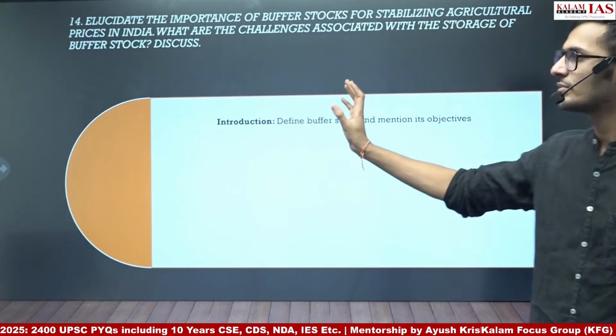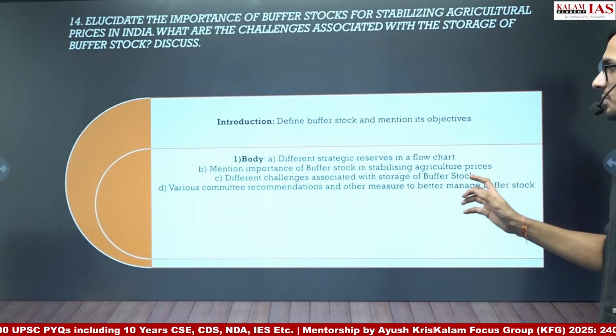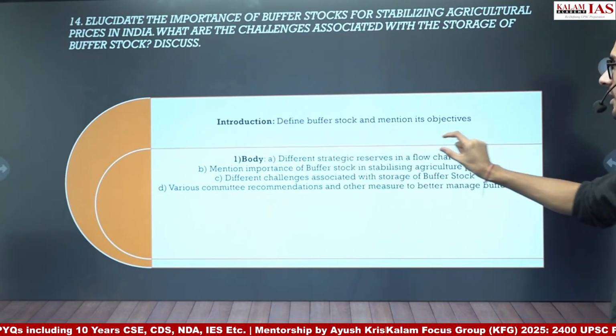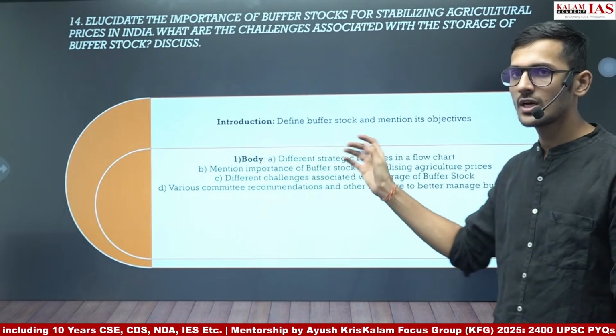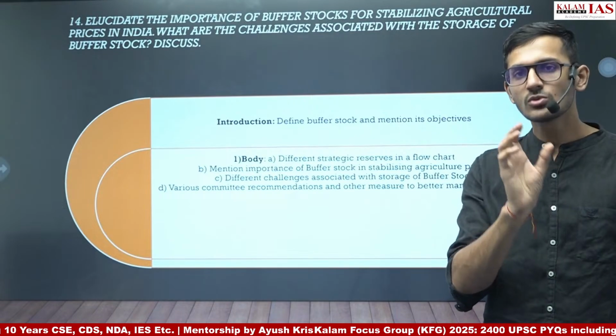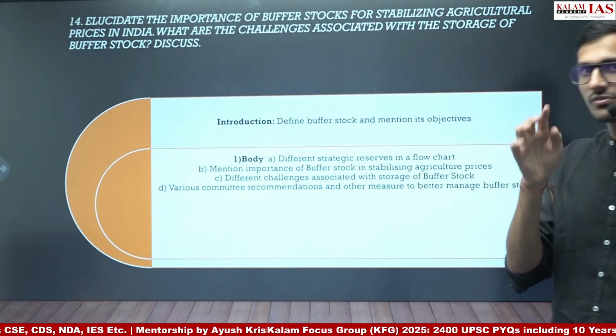In introduction, we will start with defining the buffer stock and mentioning the objectives of buffer stock. In body, we will have 4 parts. First, the different strategic reserves. In a flow chart, we will draw a small flow chart where we will show what is the amount of reserves which are created strategically as per the Government of India guidelines.